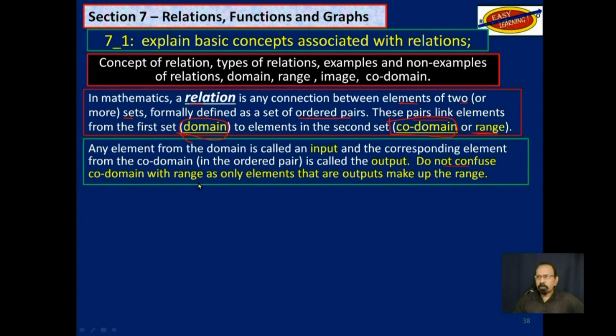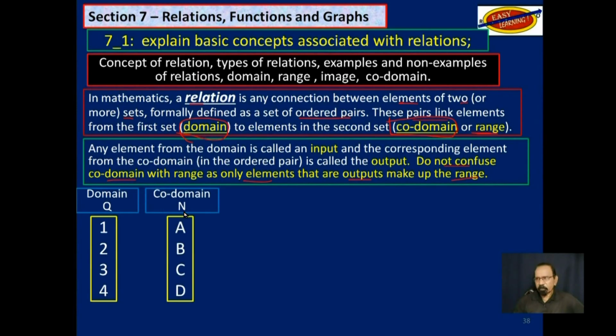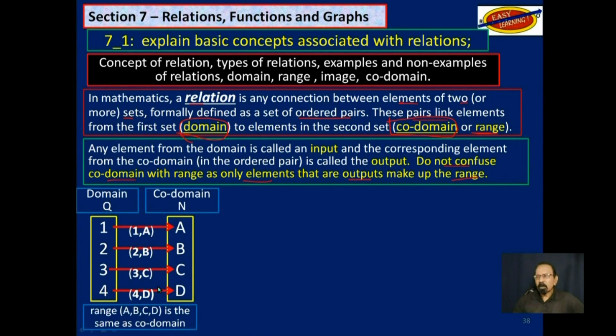Do not confuse codomain with range, as only elements that are outputs make up the range. So let's consider domain Q and domain N. If these are linked like that, then you will notice that the range is the whole codomain, because all the elements from the codomain are used. So in this case, the range and the codomain are the same.